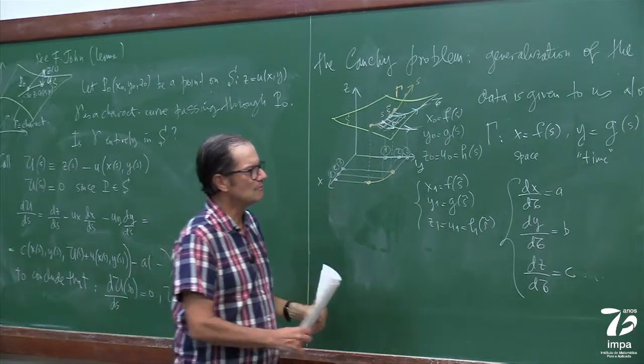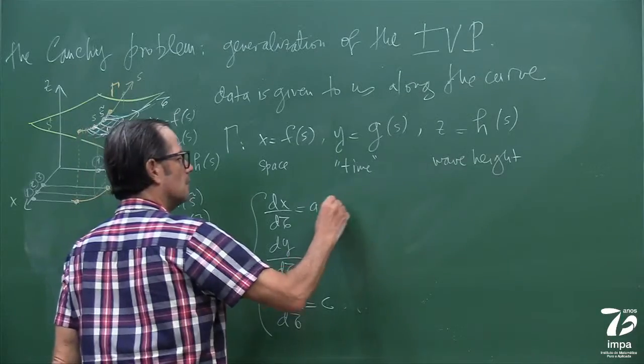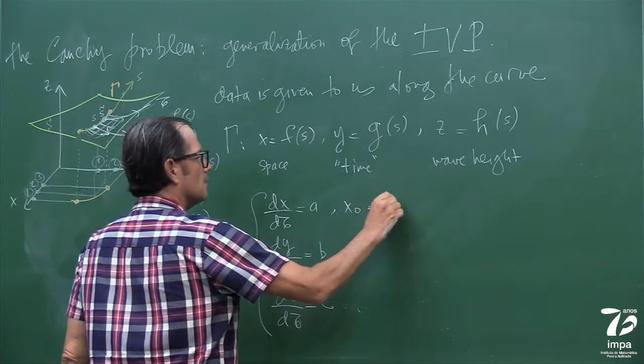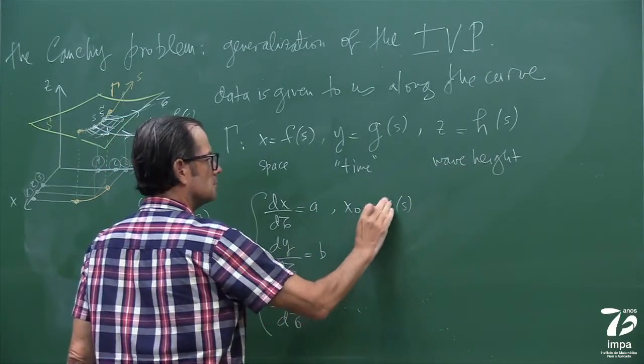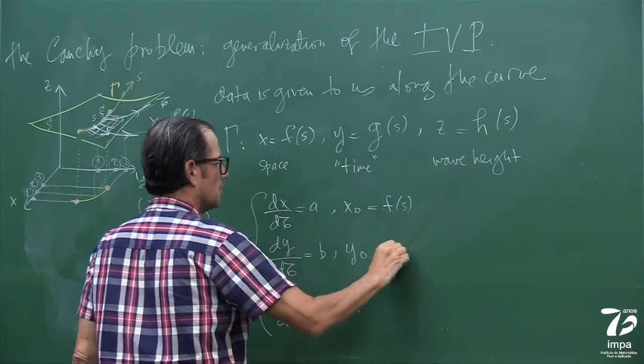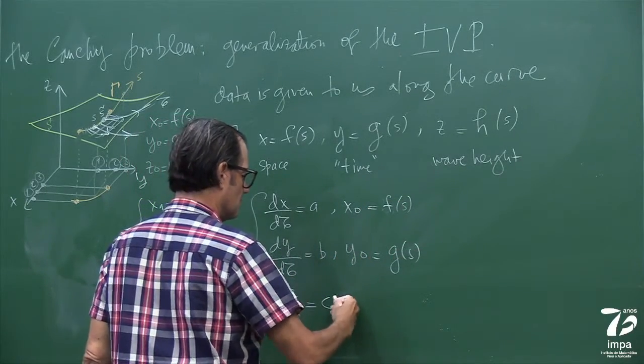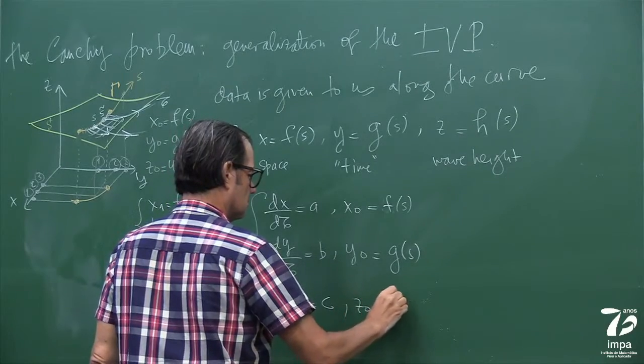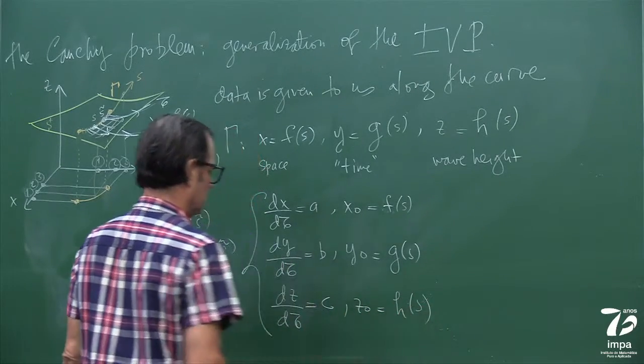So in this problem, right, it's like this, right? Now that I made the mistake, let me put things right.